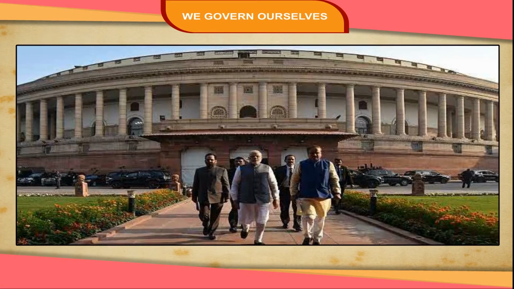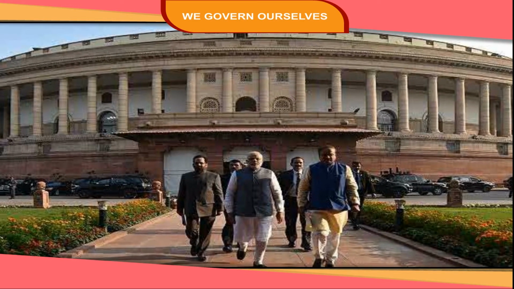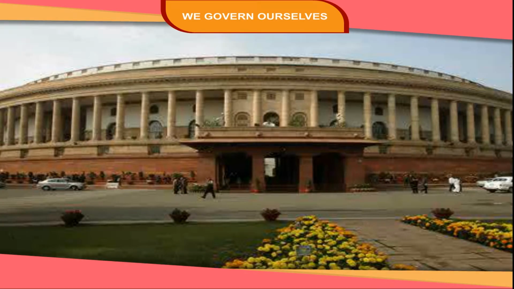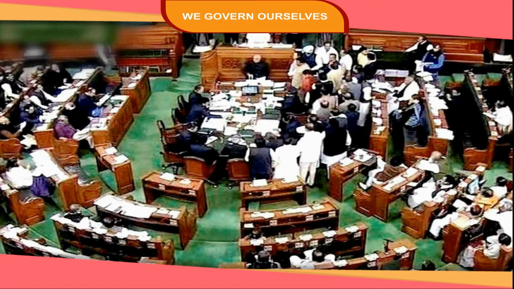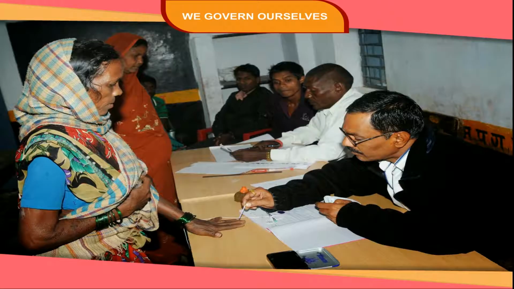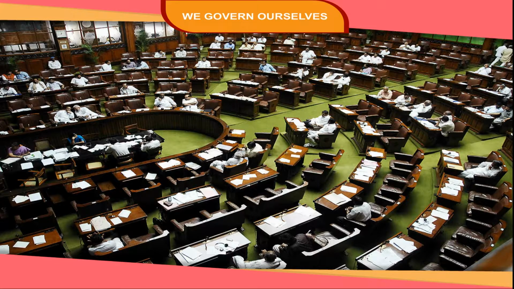Central government. The central government makes and carries out laws for the country. The body that makes these laws is called the Parliament. It consists of the President, the Lok Sabha and the Rajya Sabha. The government is formed by general elections. These elections are held after every 5 years. The members of the Lok Sabha directly get elected by the people.